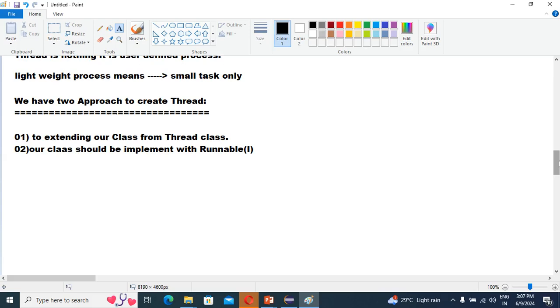So guys, these two are present in which package? These two are not both classes. One is an interface, one is a class. So these two things are present in which package, guys? By default in Java we have the java.lang package, right? So these two are available in the java.lang package, correct, guys? You should know what the default package in Java is. The java.lang package. So in the java.lang package, these two things are available.